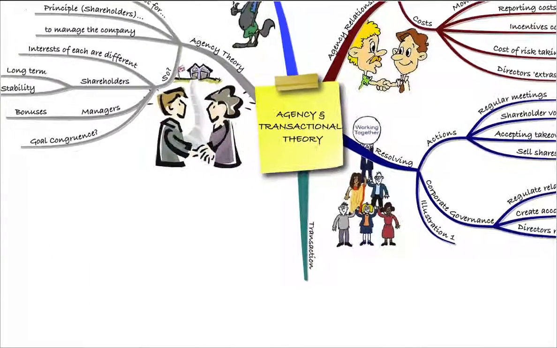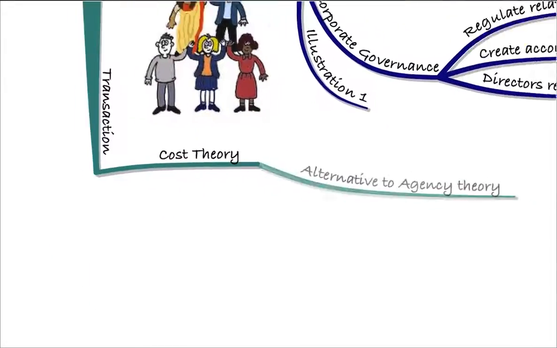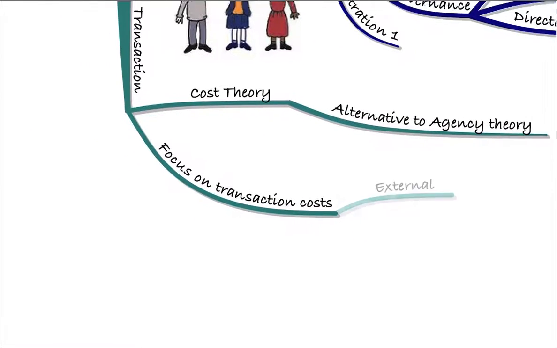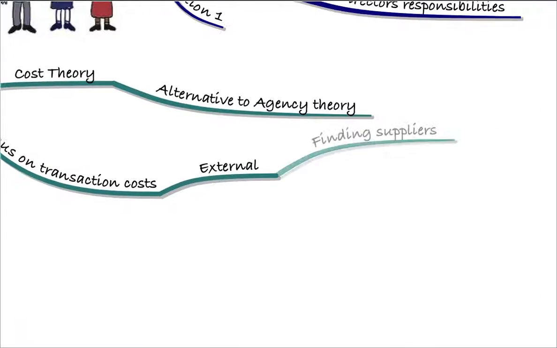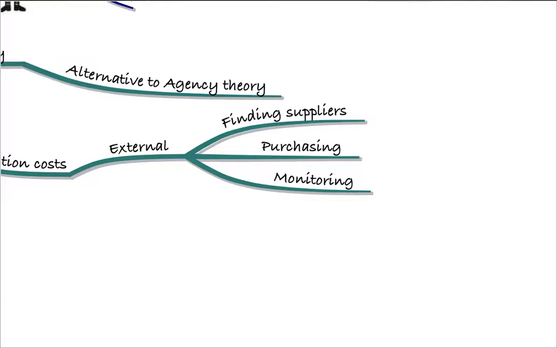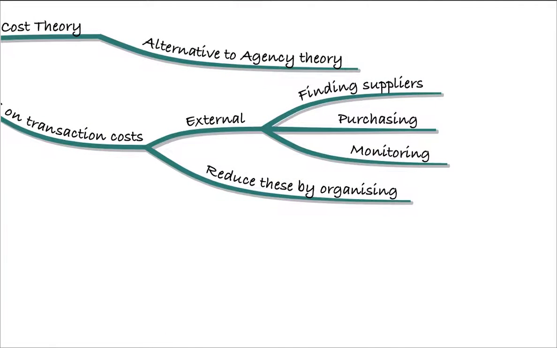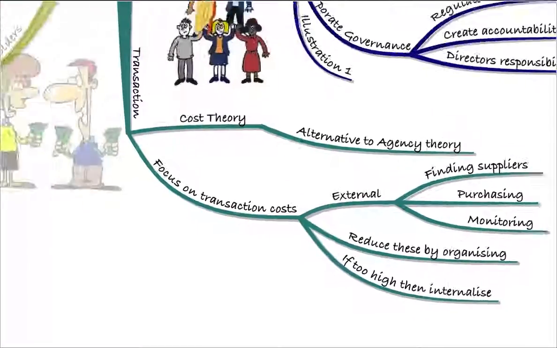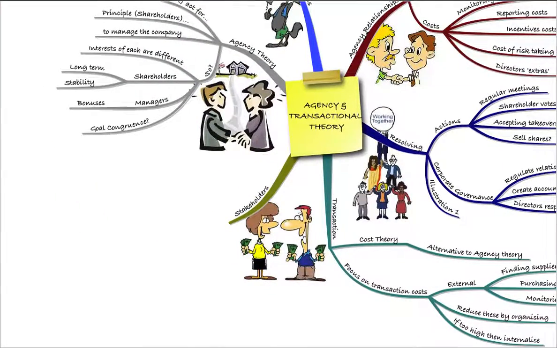Remember, transactional cost theory was an alternative to agency theory, and it focused on transaction costs. So external transaction costs such as finding suppliers, purchases, monitoring costs, those sorts of things, well, those could be reduced by organising the business, by introducing corporate governance. So bring in corporate governance, reduce those transaction costs, and if they're too high, you can internalise the costs to reduce them. So we also mentioned at this point those stakeholders.